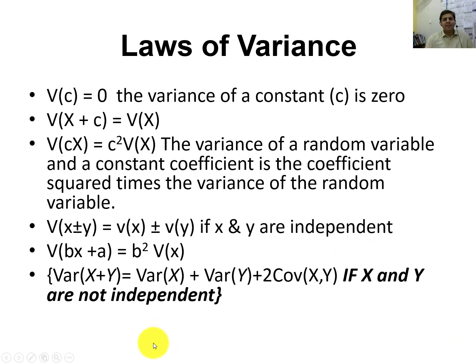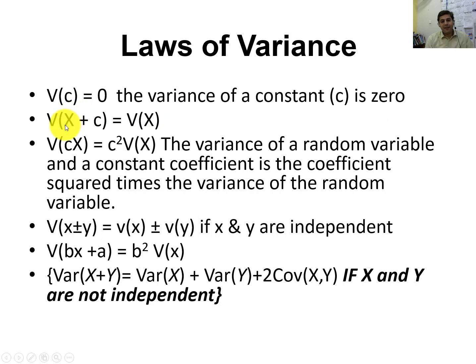Okay, the next one is, just like we have discussed the laws of mean, there are also some laws for variance. Why is the variance of a constant equal to 0? Variance means variation. When there is no variation, when there is only one constant, for example 2, nothing is happening. For example, at 2 o'clock, if I choose a time period between 2 and 3, there will be some variation during this period. But for a specific constant value, variance will be equal to 0. So the variance of a constant is 0.